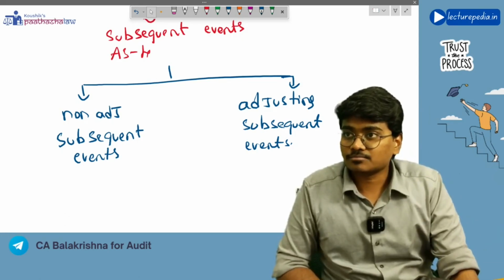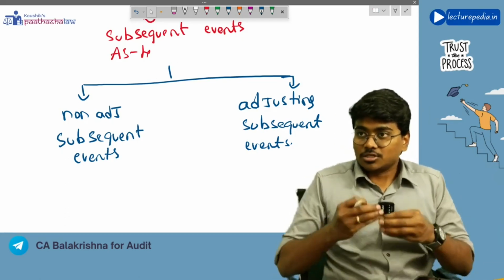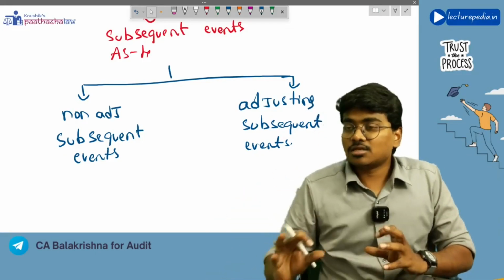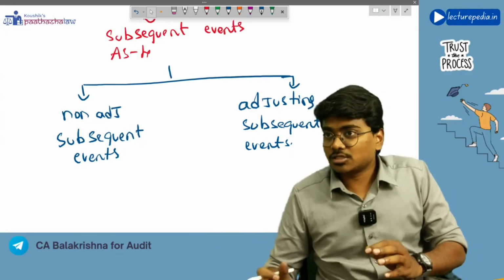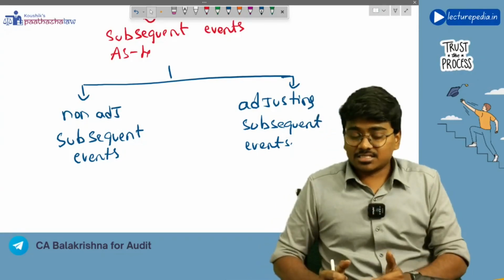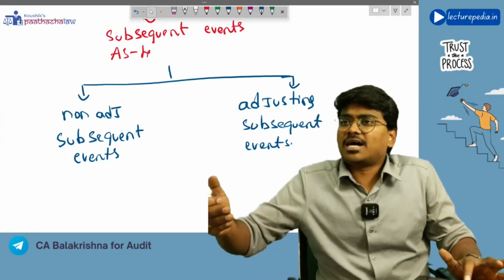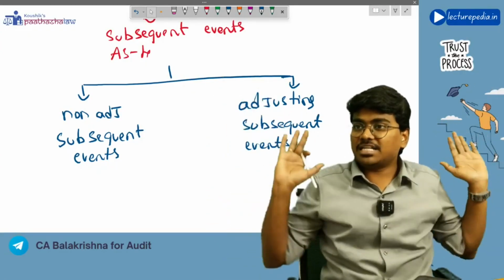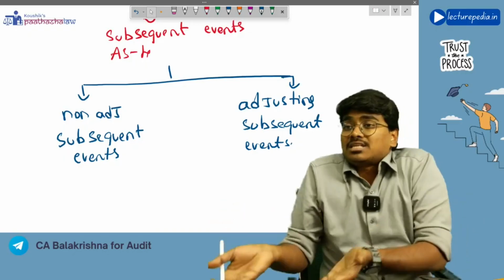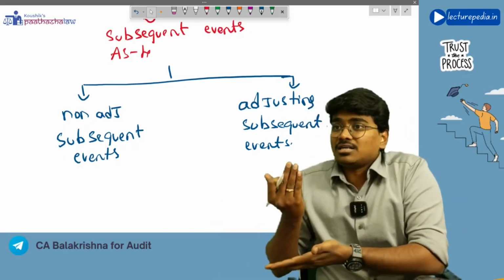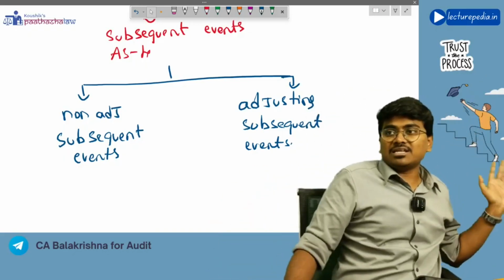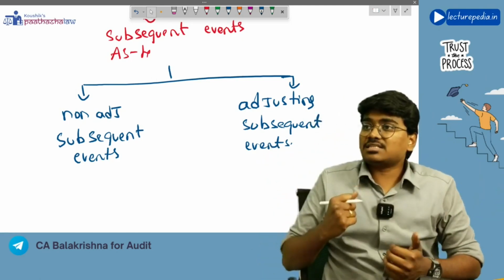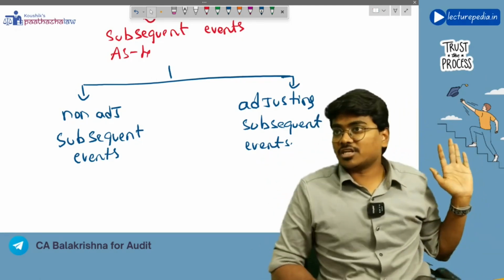Understood? So, transactions like sales, purchases, or purchase of any fixed asset, all these transactions occurring after 31st March 2026 will be non-adjusting subsequent events, because you need not adjust those transactions in the previous year financial statements, or you need not disclose those transactions in the previous year financial statements.